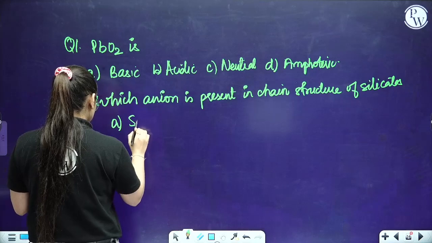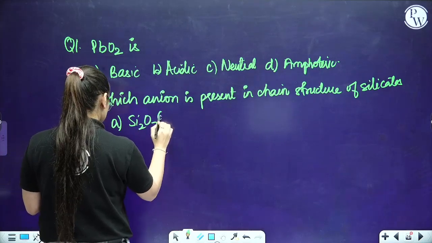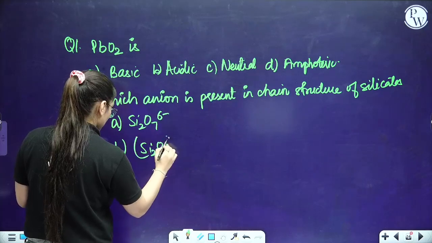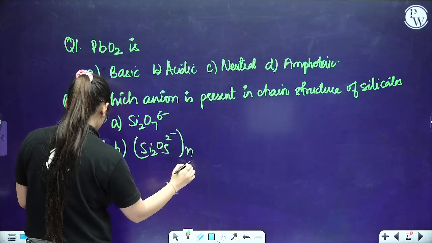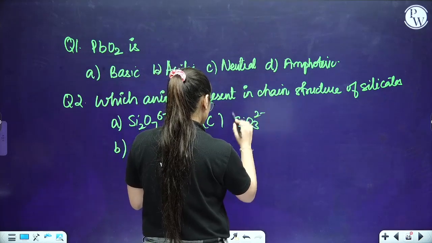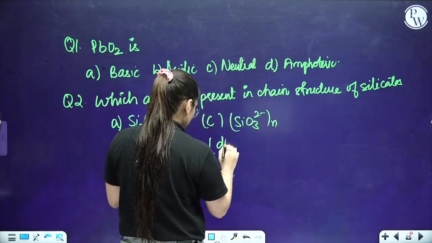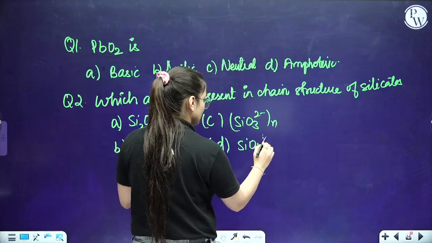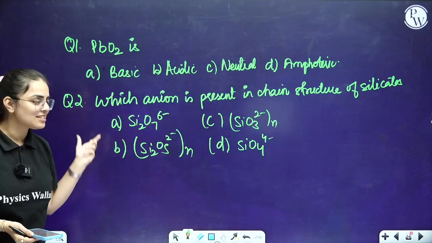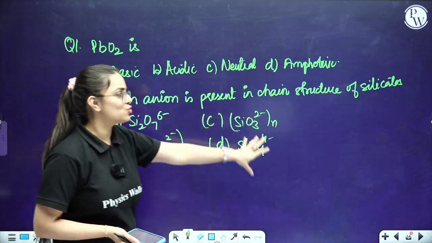So A is basically Si2O7 minus 6, B is Si2O5 minus 2 and then n, C basically is SiO3 minus 2 and here is n, while D is SiO4 minus 4. Yes everyone. So this also we have done in the previous slide itself, the chain structure of silicates.